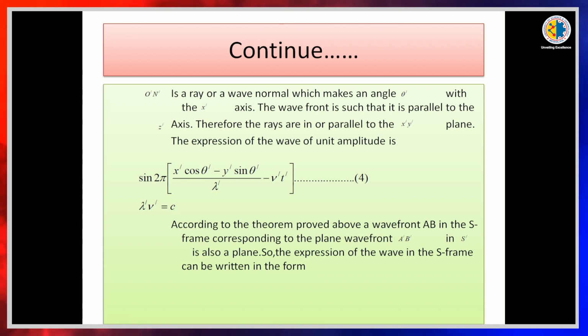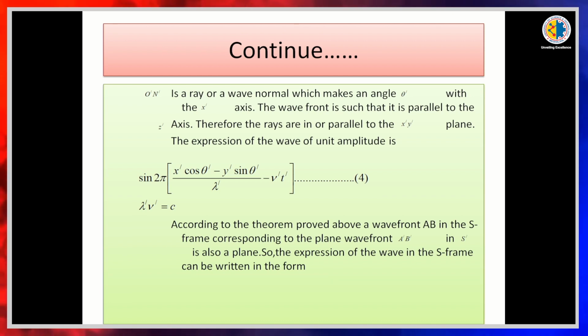The expression of the wave of a unit amplitude is sin 2 pi into (x dash cos theta dash minus y dash sin theta dash) divided by lambda dash, minus nu dash t dash, given as equation number 4. And we know that lambda dash nu dash is equal to c, the light velocity, always wavelength into frequency.